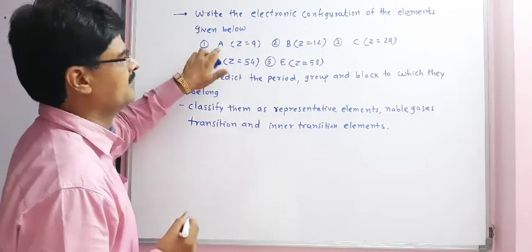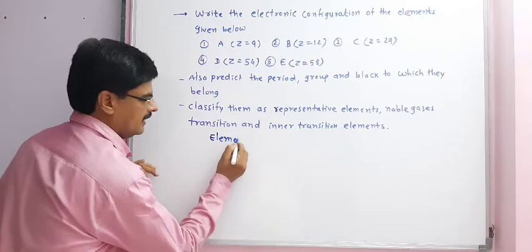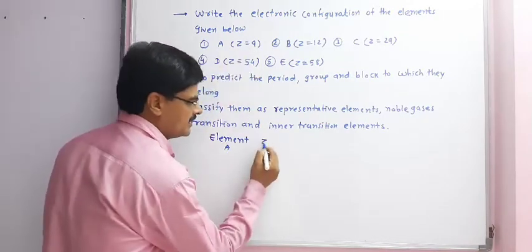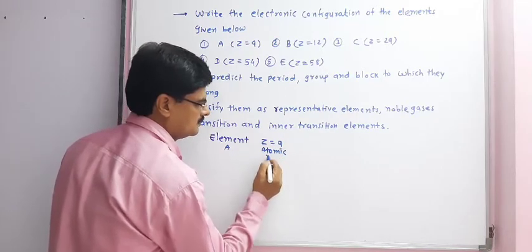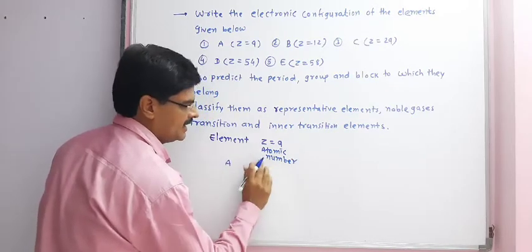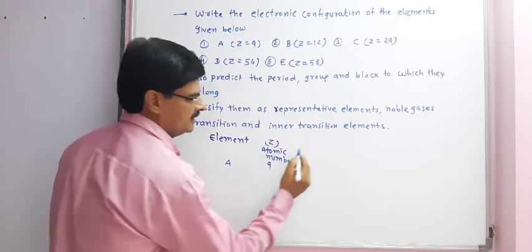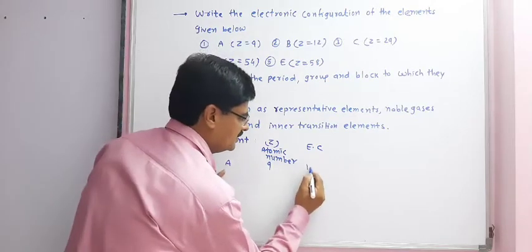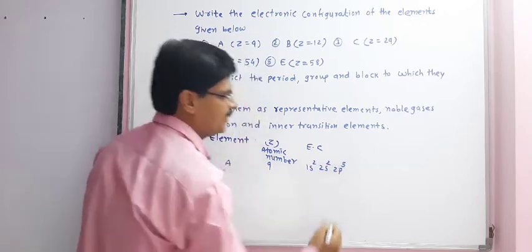First we will understand element A. Element A has atomic number Z is equal to 9. So the electronic configuration of element A is 1s2, 2s2, 2p5.